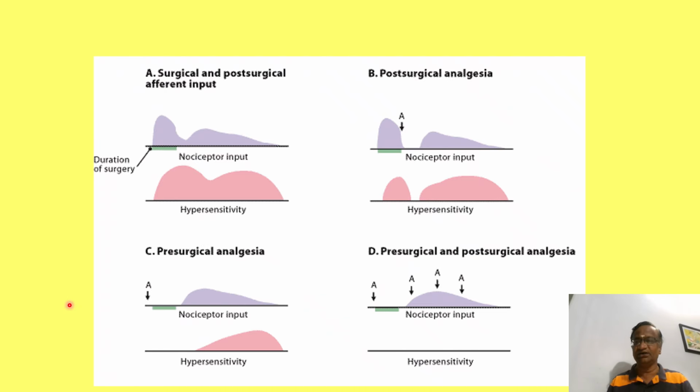That is what is needed: preoperative epidural, intraoperative epidural, and postoperative epidural. Whatever it is, we are going to give analgesia, which means you start with injection ketorolac, dexamethasone or fentanyl preoperatively, continue fentanyl infusion intraoperatively and postoperatively, and follow up with ketorolac and paracetamol for this input.